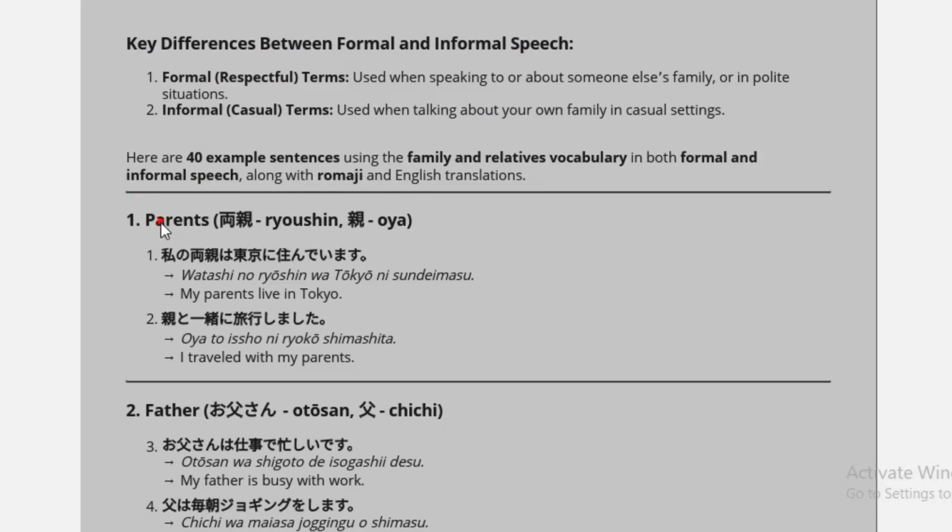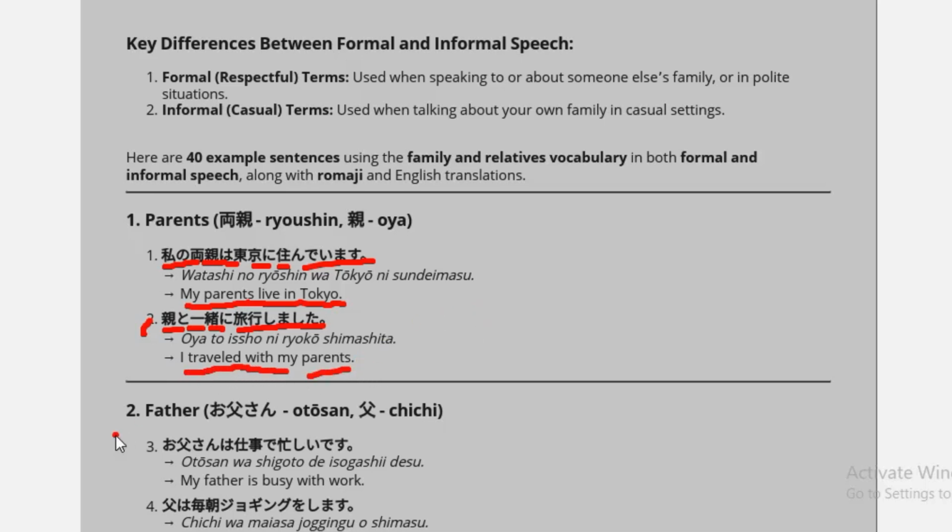So the first example is watashi wa ryoshin means parents, wa Tokyo ni, which is a particle, and sundeimasu, which means live, means my parents live in Tokyo. And the second example is oya means parents, but in informal way. Issho ni means together. Ryoko shimashita means I traveled with my parents.